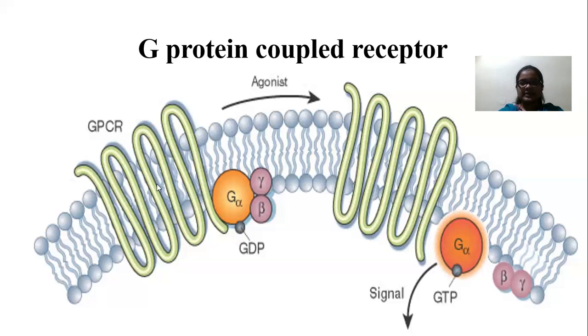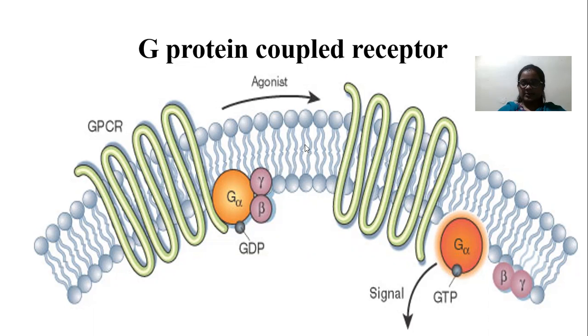So this one is the G protein coupled receptor. G protein coupled receptors are a large family of cell membrane receptors. They are linked with effectors through GTP. Why is it called G protein? Because G proteins are activated through GTP; these are the GTP activated proteins. That's why they are called G proteins. These are trimeric G proteins. Why trimeric? Because the G protein consists of alpha, beta, and gamma subunits.